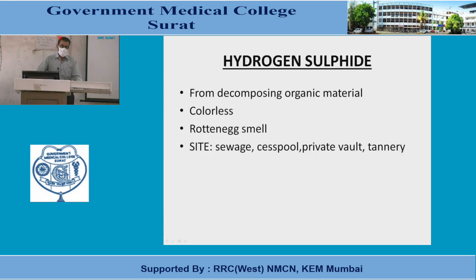Hydrogen sulfide. It comes from decomposing organic material, and if a death occurred due to this poisoning, the rotten egg smell of this gas will be found. It is also colorless, and mostly found in sewage, cesspools, private vaults, and tanneries. This gas will be found there.